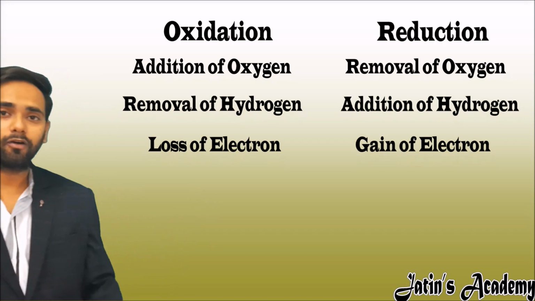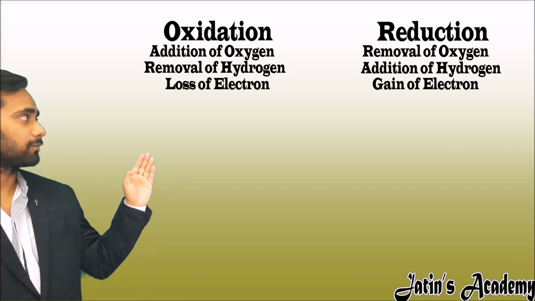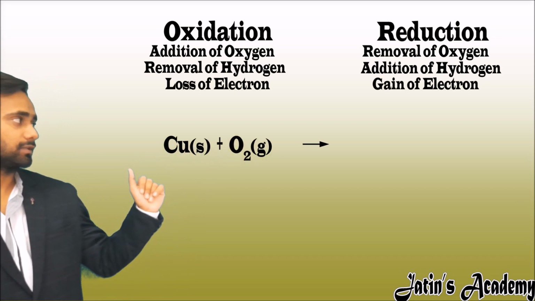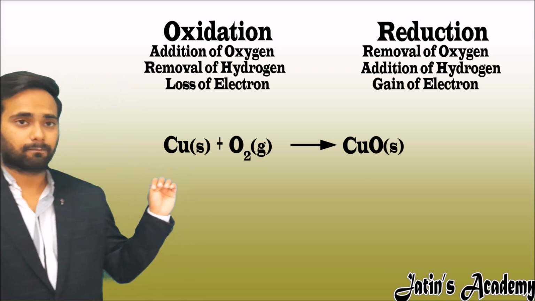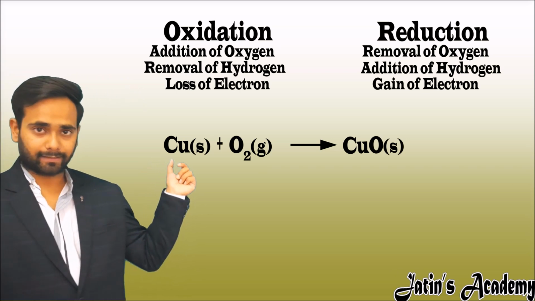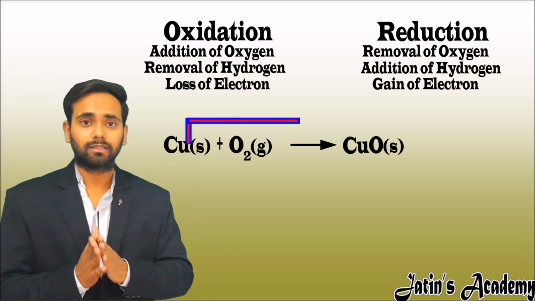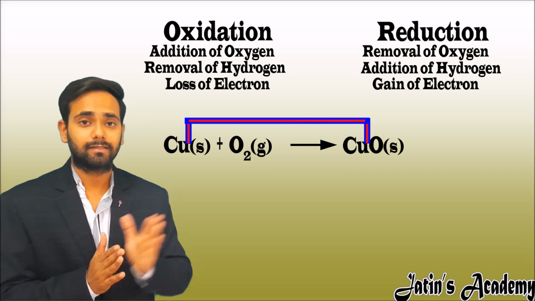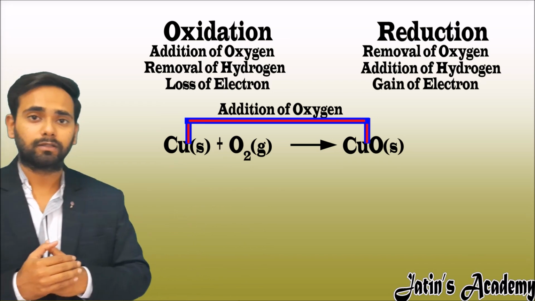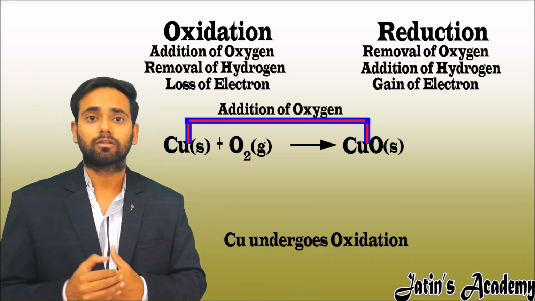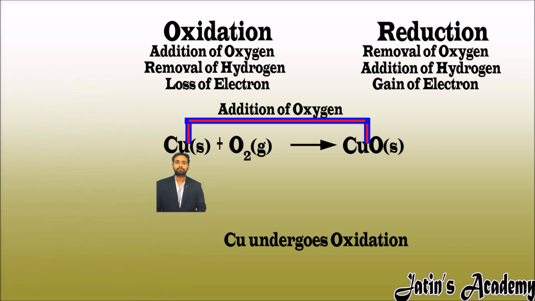Now see how oxidation takes place with a suitable example. Here I am taking the example when copper reacts with oxygen, it gives copper oxide. Now see in this example, copper on the reactant side reacts with oxygen, and on the product side oxygen is added to the copper. It means there is an addition of oxygen to the copper. So copper undergoes an oxidation process, or we can say that oxidation of copper takes place.